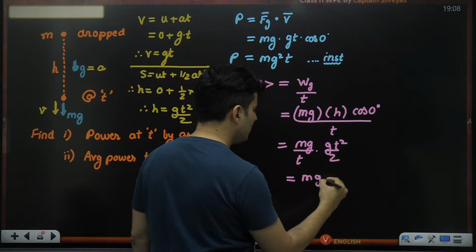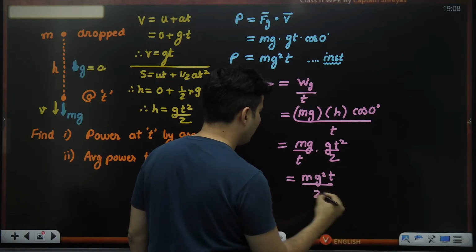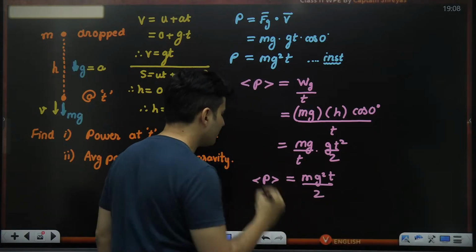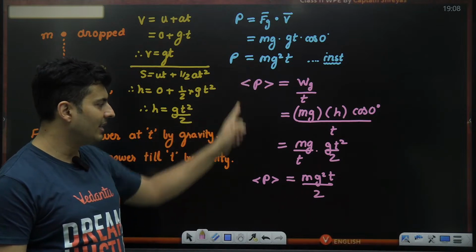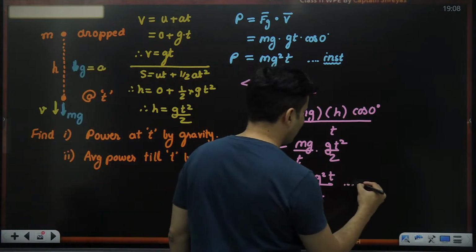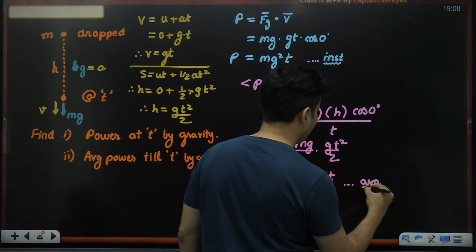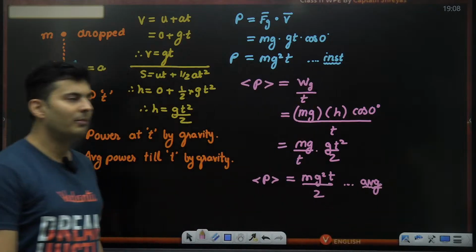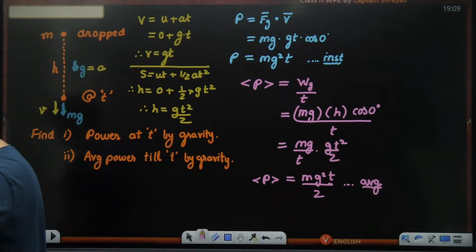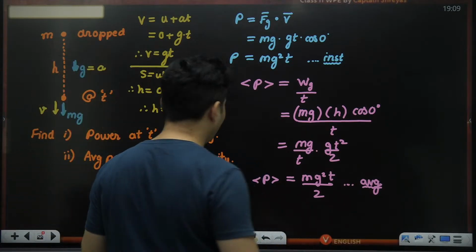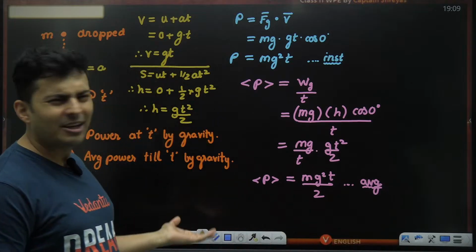So m g square t divided by 2. So that is average power. So such a cool problem which tells me how to calculate instantaneous, and this is telling me the average value of the power. The method is completely different. This is absolutely clear. Yeah, very good, Sandeep. It is half m g square t, exactly half of the instantaneous value. It's not like a rule that it should be half. It just came by coincidence.